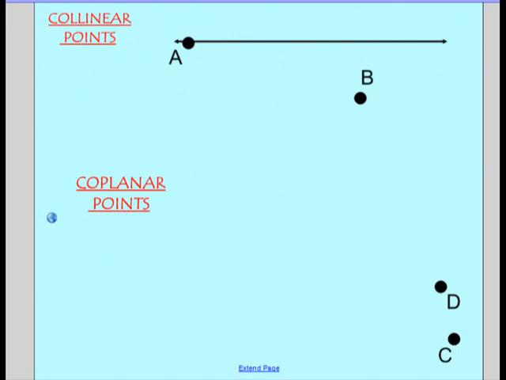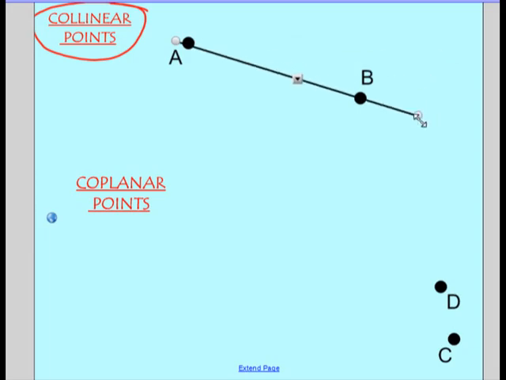Collinear points. So collinear points are points, and I want to be very clear about this, they are points for which there exists a line that passes through them. So if I asked you if points A and B in this figure are collinear, you might think no, because there isn't a line drawn that passes through them. But they are in fact collinear, and the reason we say they are collinear is because you can draw a line that passes through them. There exists a line that passes through them. So that means they're collinear.